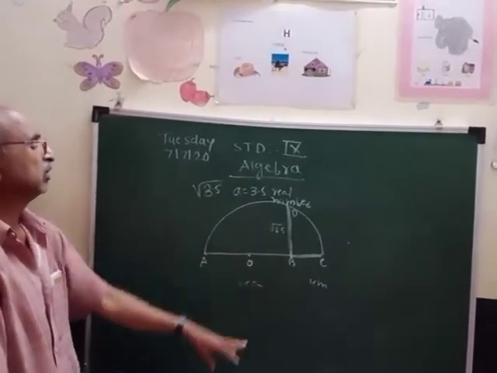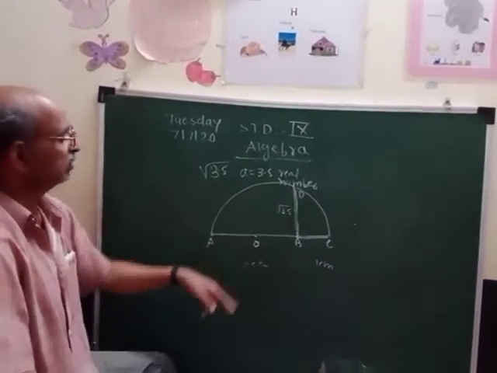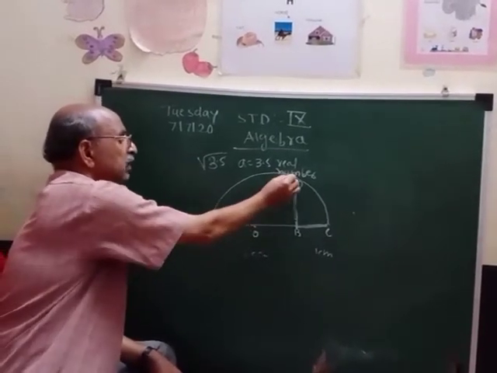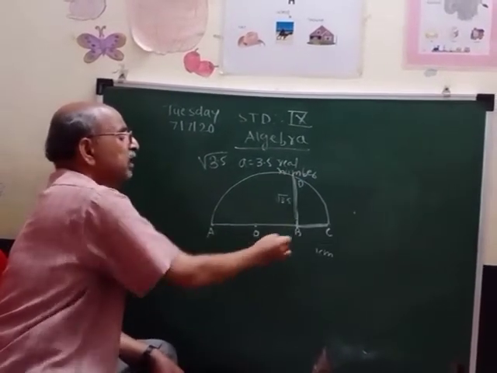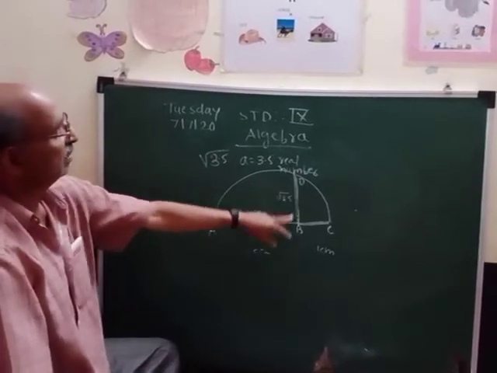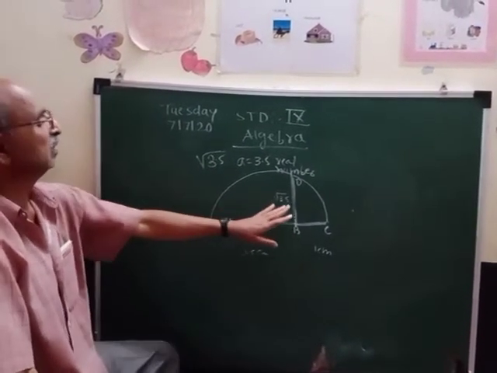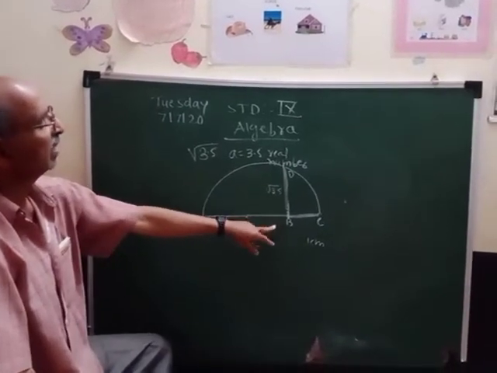You know the Pythagoras theorem. If we use the Pythagoras theorem and complete this triangle, DOB, then you can see that this BD distance will come to root 3.5. You can check whether it is correct. It is coming correct, that is BD.